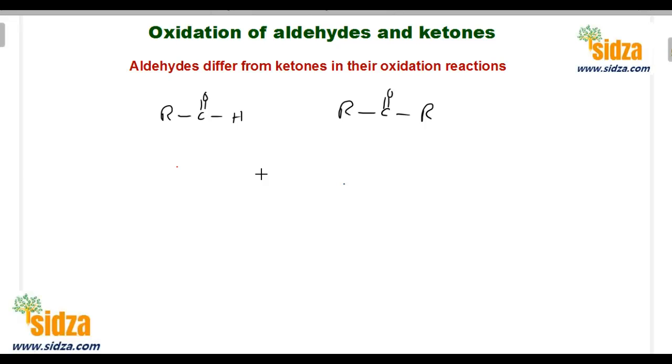Oxidation of aldehydes and ketones. Both aldehydes and ketones contain a carbonyl group, and both compounds we can oxidize further into carboxylic acids.